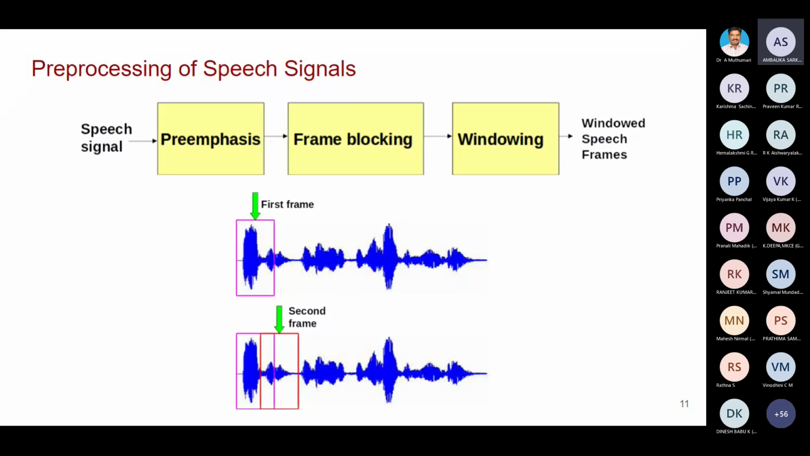You see here, the first frame, then the second frame will be taken with overlap. Otherwise, the characteristics of the signal at the boundary of the frame may be lost. That's why we are going for overlapping frames. That is frame blocking. Then windowing also for this. These are all the pre-processing.